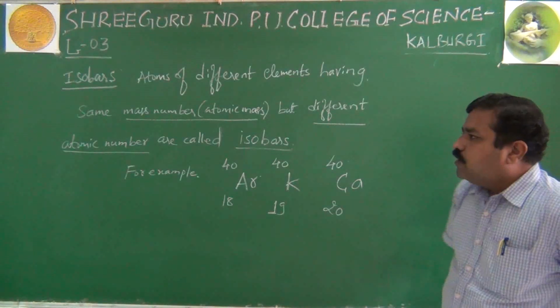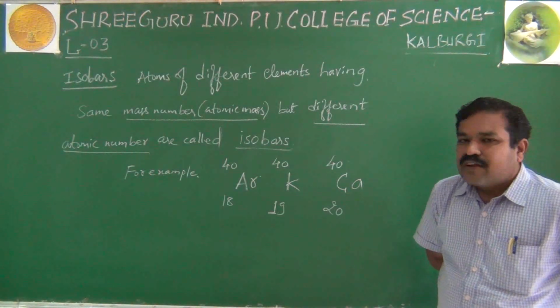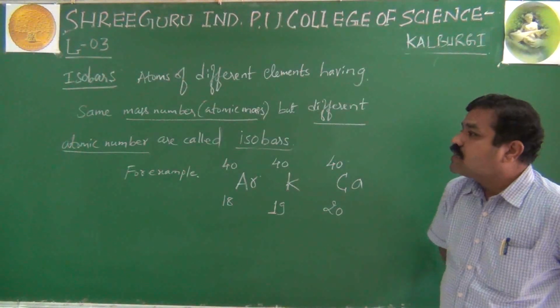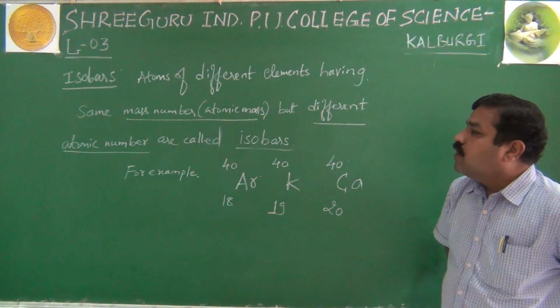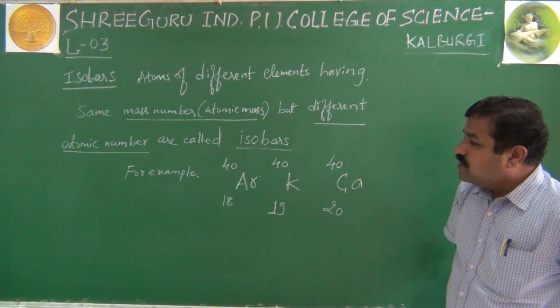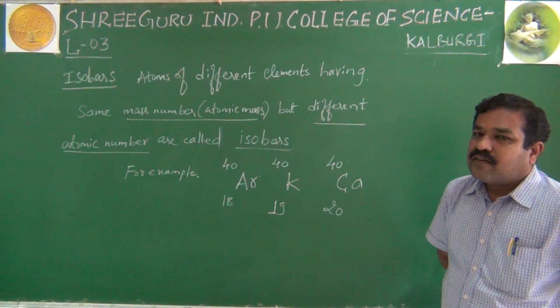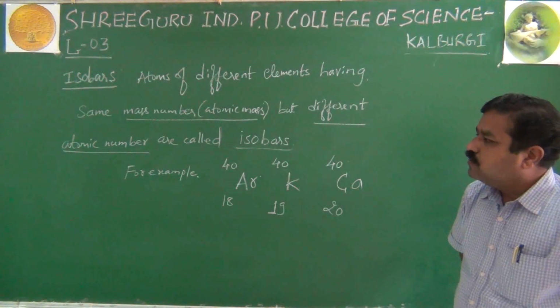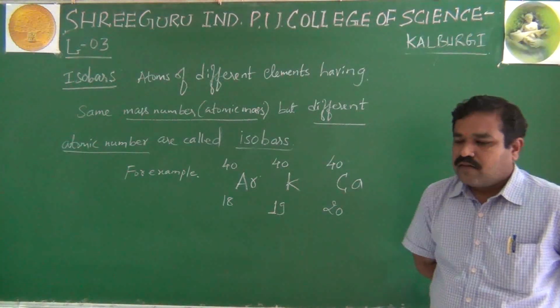Okay. Now, once again, I will repeat. What are isobars, students? They are atoms of different elements having the same mass number or atomic mass, but different atomic number, right? Exactly opposite of isotopes. They are nothing but isobars.